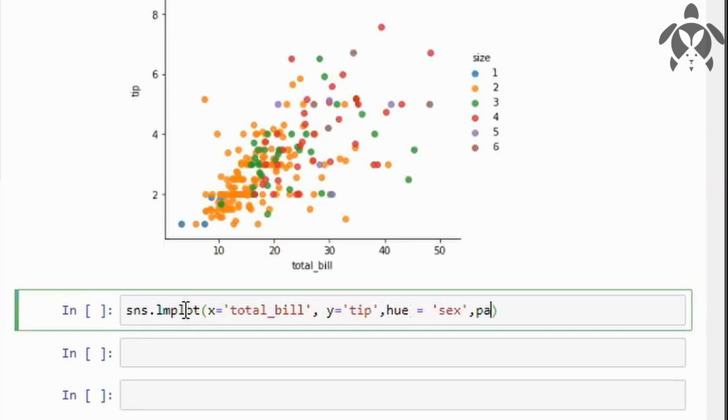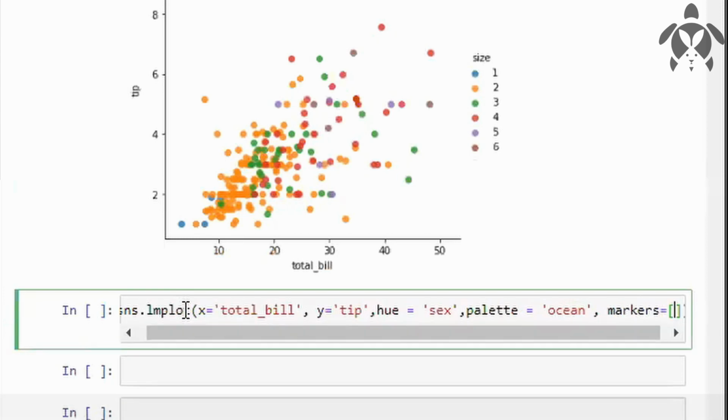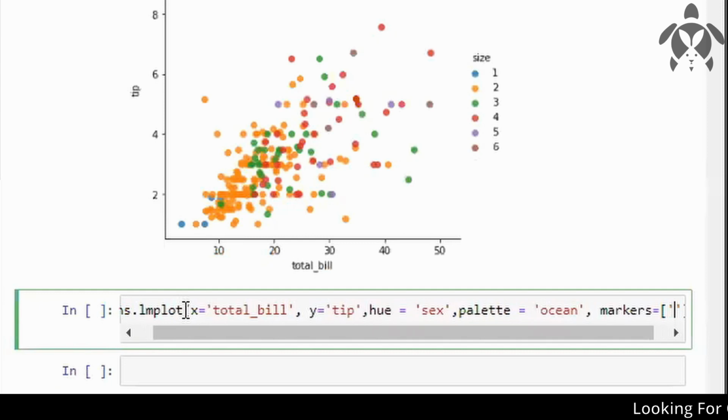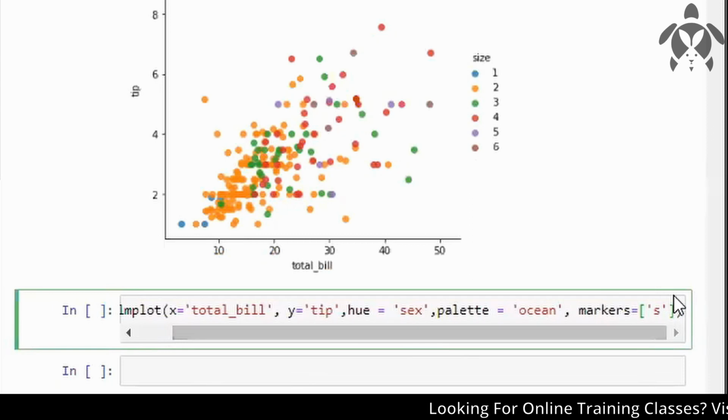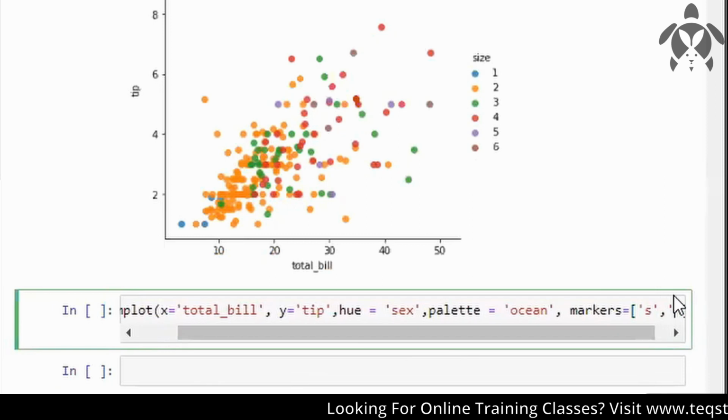and I will give palette. So palette is used to give a type of colors if you want. Okay, so I'm taking ocean as a color option here. Ocean will give blue colors mostly, dark and light blue colors, and I'll use some markers here. The markers we saw before, like square or dot. So one I'll use as s for squares, and the second I'll use as dots. Dot is o.